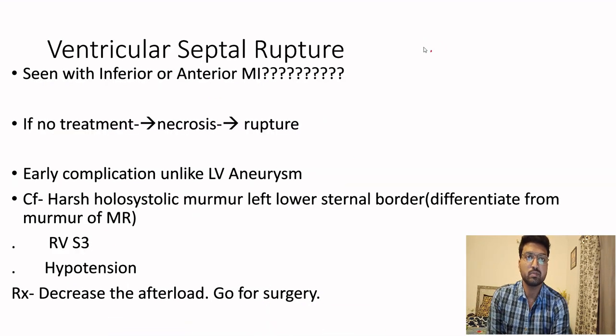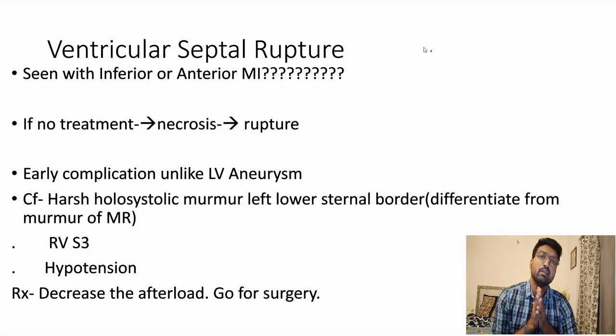Now ventricular septal rupture. Why will the septum rupture in the first place? It means the patient did not get treatment. The septum got necrosed. After necrosis, a hole was formed and there was a rupture. Something like a VSD was created in the septum.